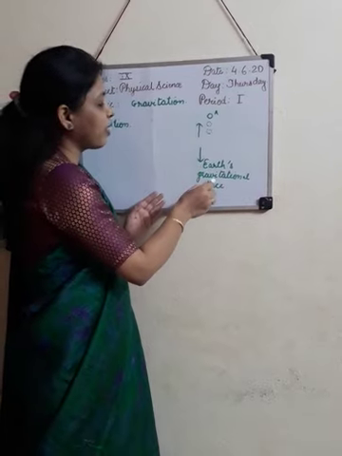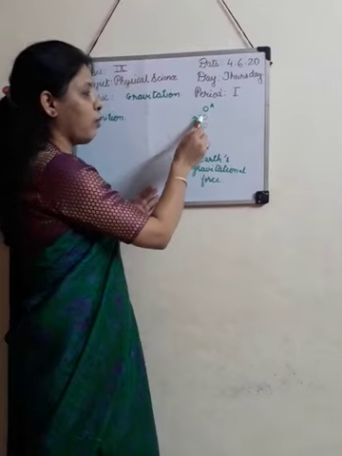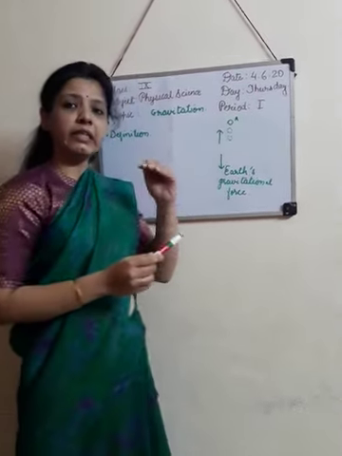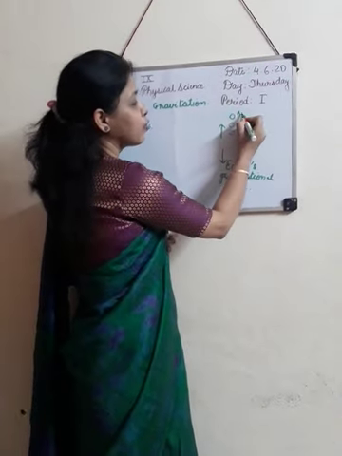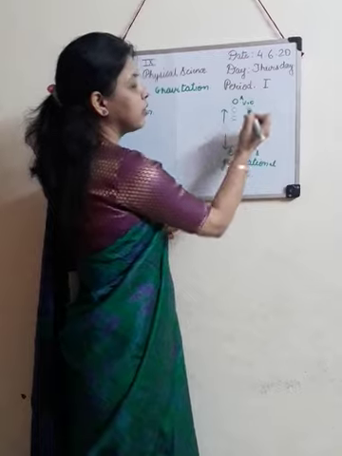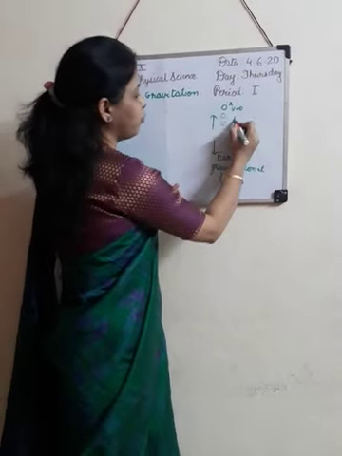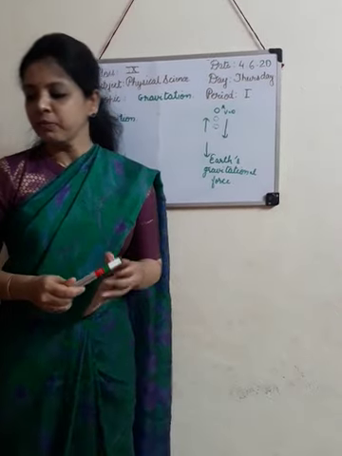So this downward gravitational pull opposes the motion of the ball, and the velocity of the ball decreases gradually, and at a point A, the velocity of the ball becomes 0, and after that point the ball comes down due to the gravitational force of earth.